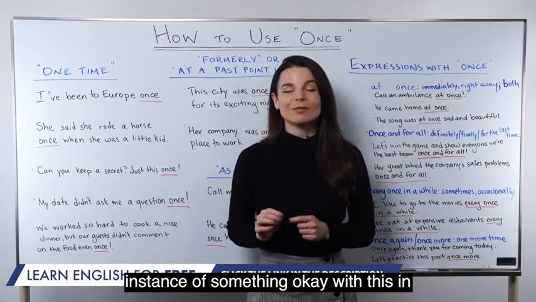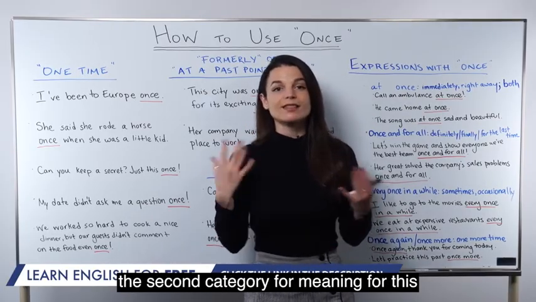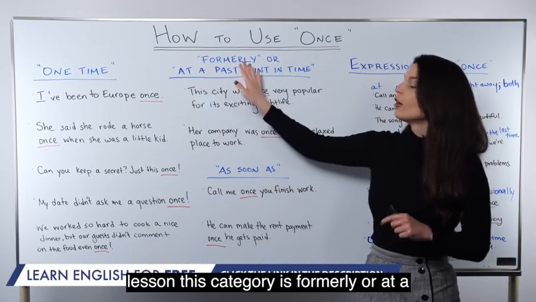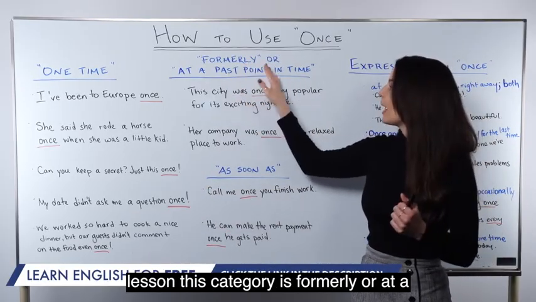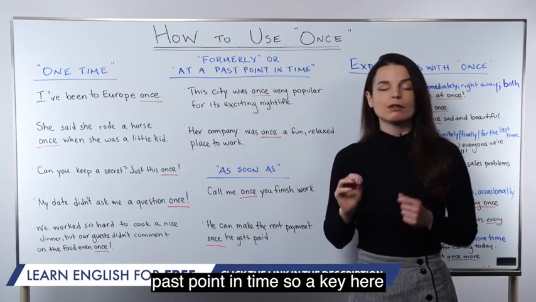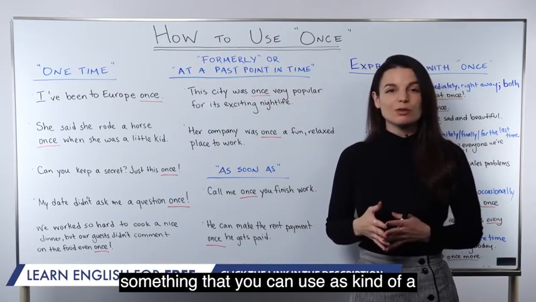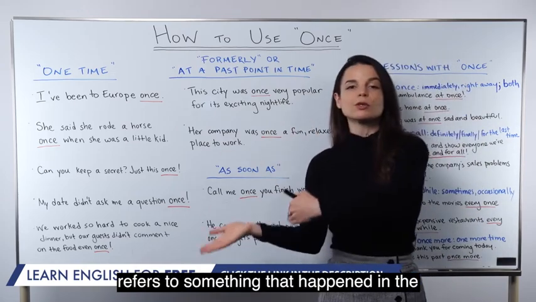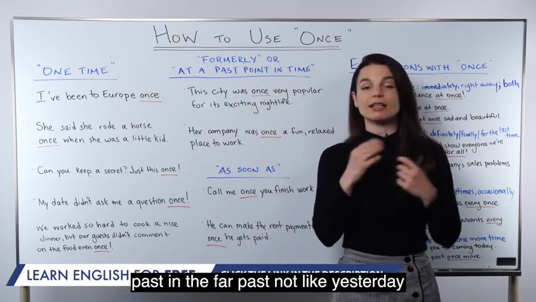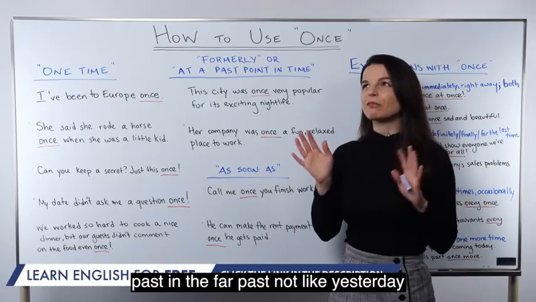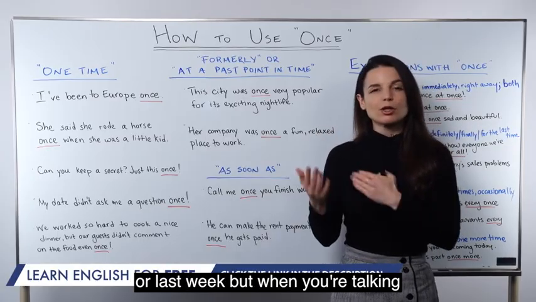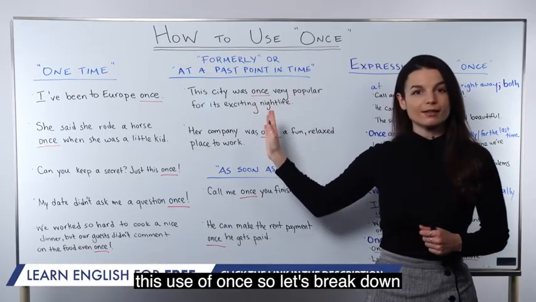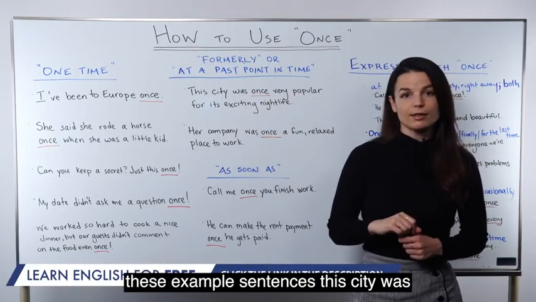Okay, with this in mind, let's continue to the second group, the second category for meaning for this lesson. This category is formerly, or at a past point in time. A key here, something you can use as a hint, is that often this use of once refers to something that happened in the far past. Not like yesterday or last week, but when you're talking about history, for example, you might see this use of once. So let's break down these example sentences.